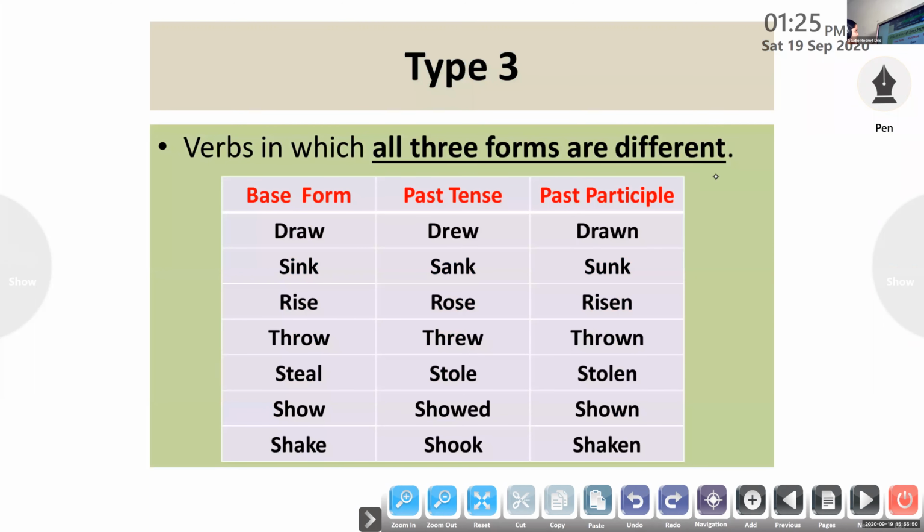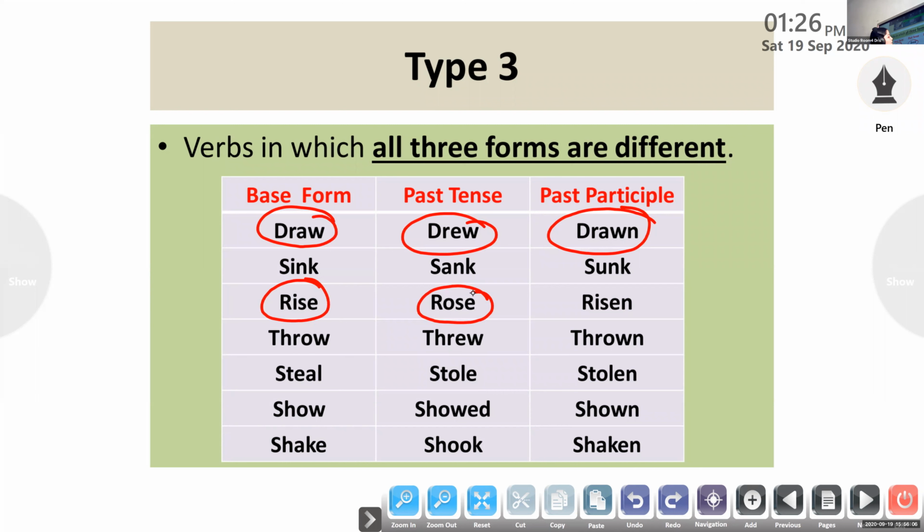Let us discuss type 3 irregular verbs, where you can see all three forms are different. Rise, one word. Its past form is rose; the spelling is different, the pronunciation is different. And the third one is risen, that is also different in spelling and pronunciation. Okay, sink, sank, sunk.